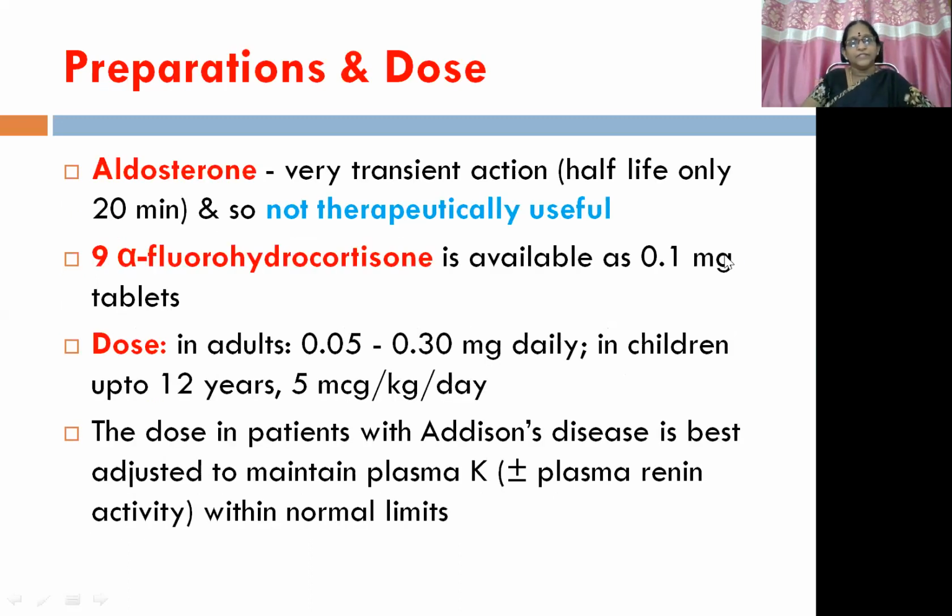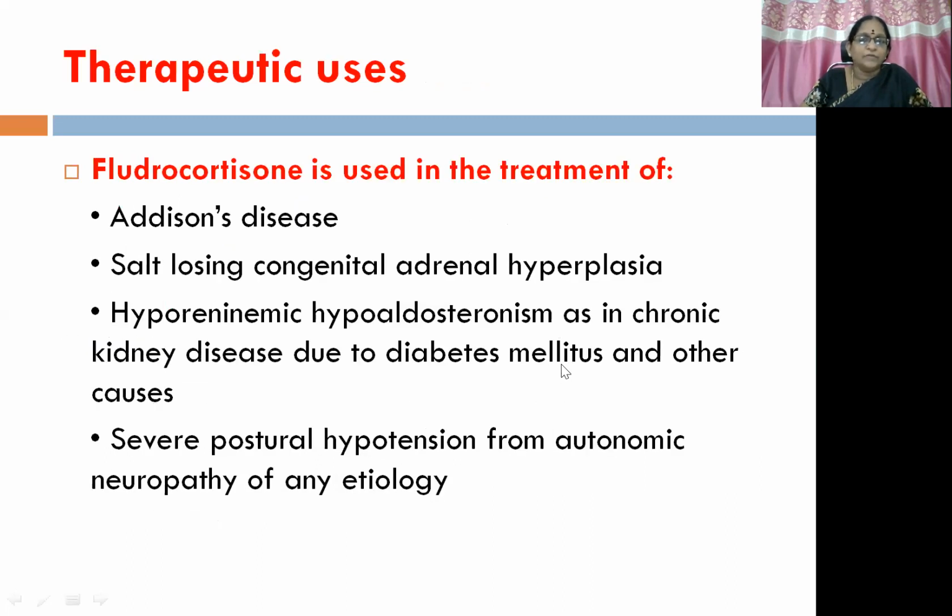Then coming to the preparations and dose, aldosterone has a half-life of 20 minutes, so very transient action, and that's why it is not used therapeutically. Then 9-alpha-fluorohydrocortisone is available as 0.1 mg tablets. It is a synthetic mineralocorticoid, used in the dose of 0.05 to 0.3 mg daily in adults. The dose in patients with Addison's disease is best adjusted to maintain plasma potassium and renin levels within normal limits.